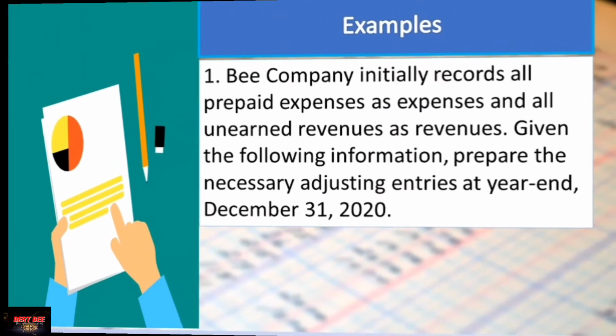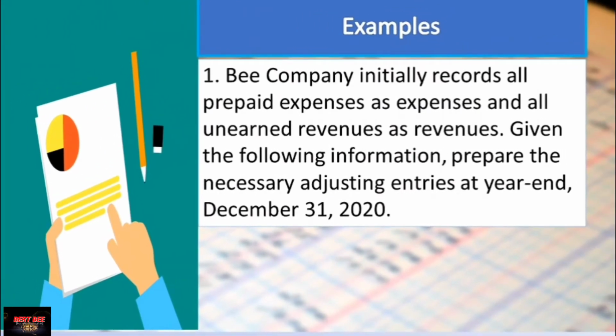Now, for you to better understand adjusting journal entries, let us follow this illustration. B Company initially records all prepaid expenses as expenses and all unearned revenues as revenues. Given the following information, prepare the necessary adjusting entries at year-end, December 31, 2020.